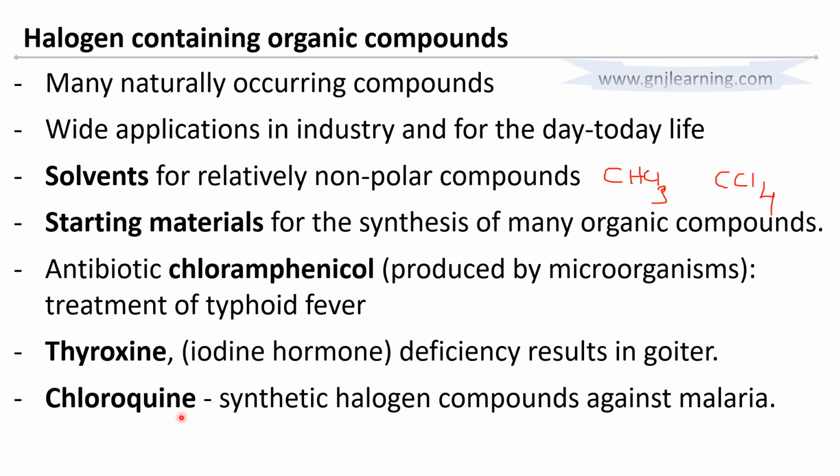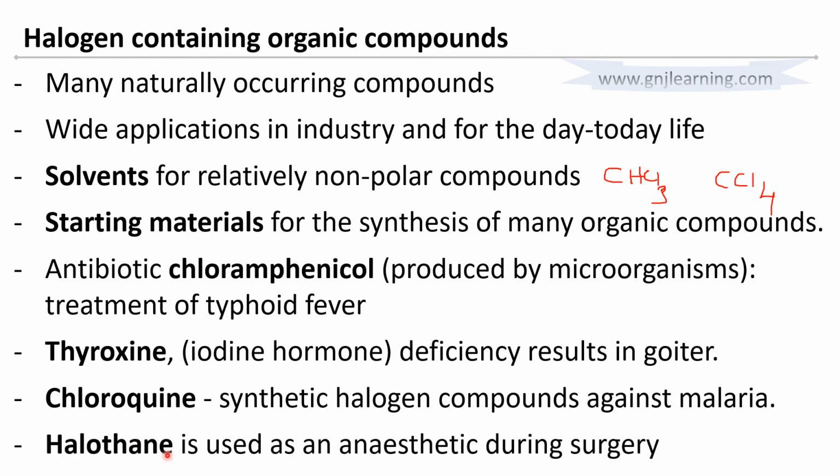However, chloroquine, a synthetic halogen compound, became famous for its effectiveness against malarial fever, the fever spread by mosquitoes. Hydroxychloroquine was found to be very effective. It came into limelight during the early phase of COVID, and India was among the world's top producers of chloroquine.